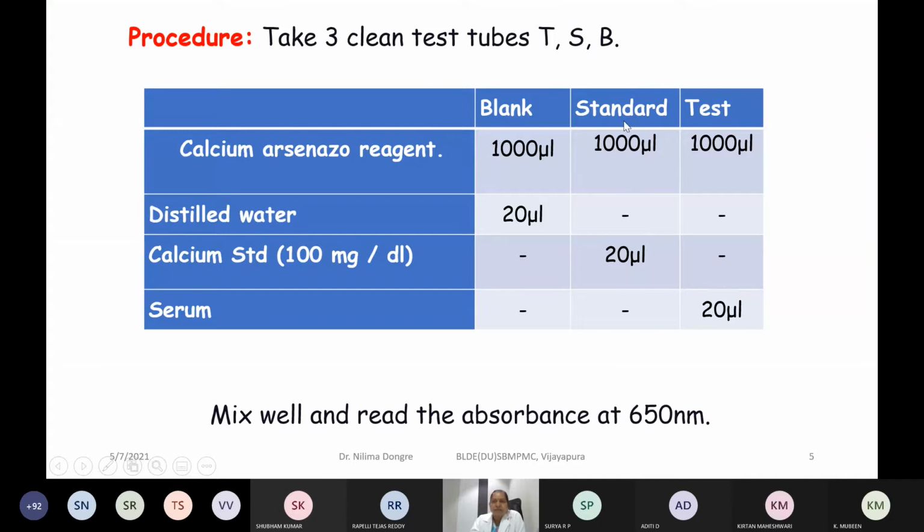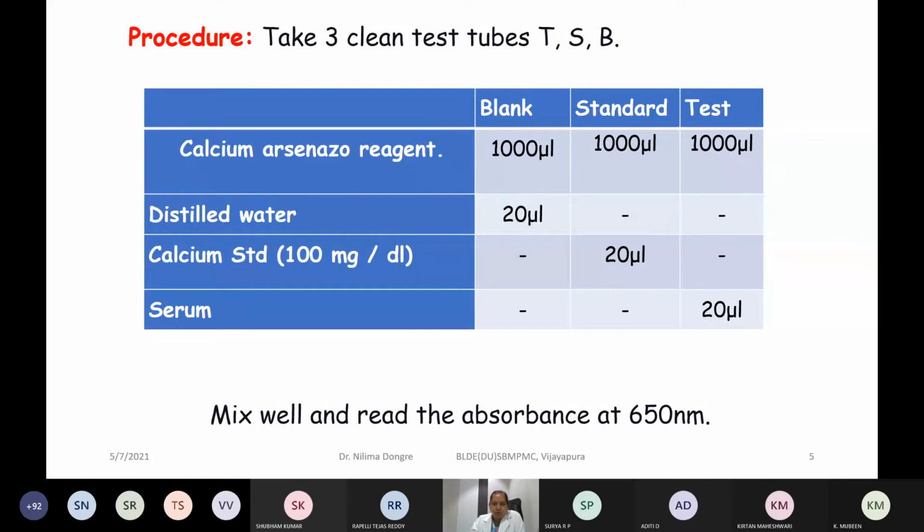So standard is the solution of known concentration. Blank is devoid of sample, standard is of known concentration, and the test is the unknown concentration sample or the patient sample. This is the basis that you have to remember for all the quantitative experiments.